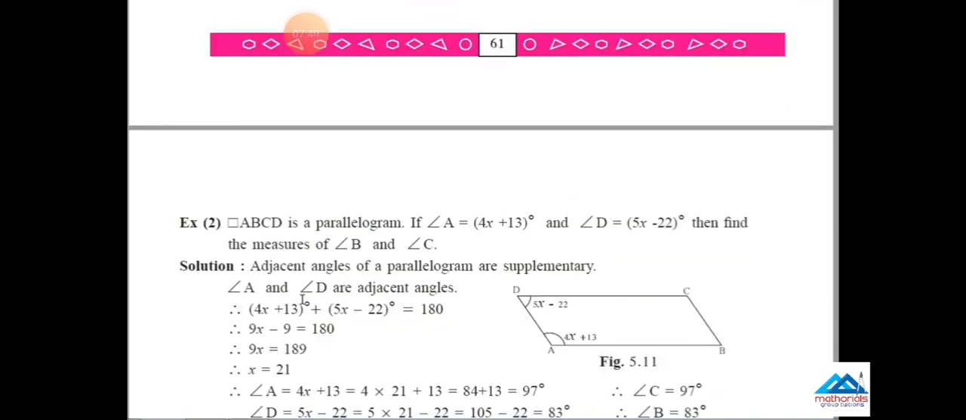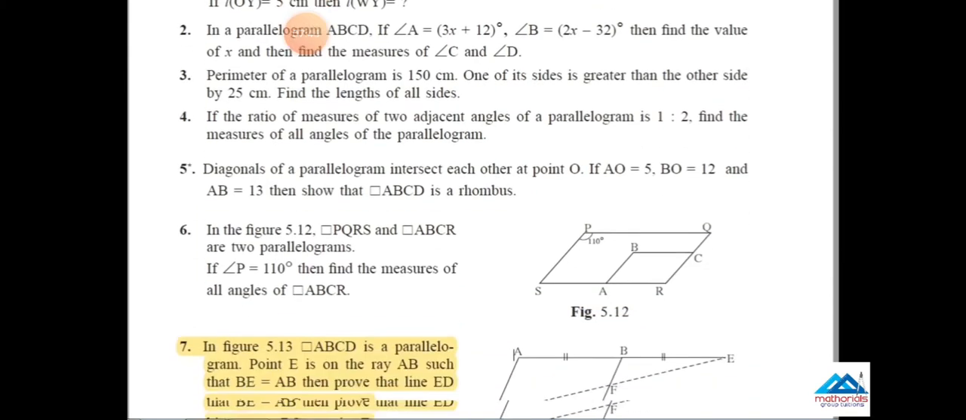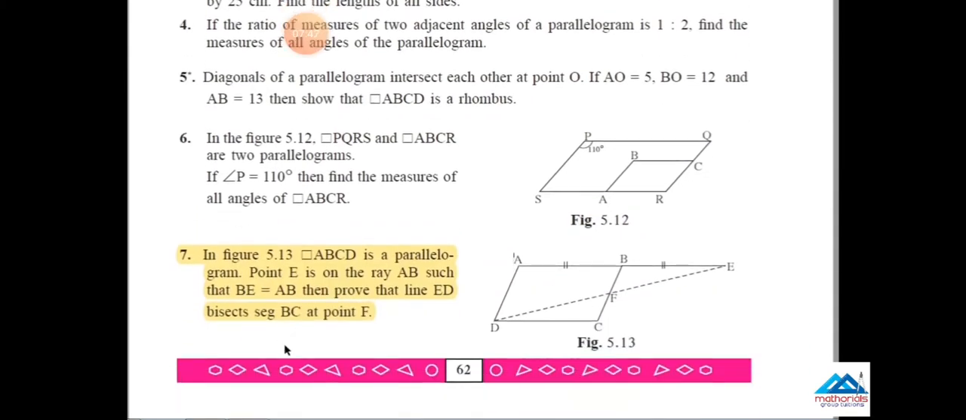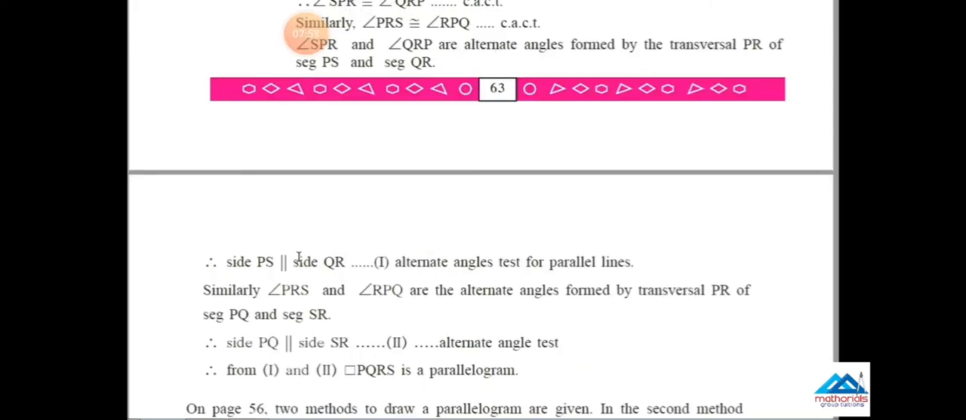Now come to page number 61. PS 5.1, main question number 7. In the figure, quadrilateral ABCD is a parallelogram. Point E is on the ray AB. This one is a deleted question, reduced from the syllabus.